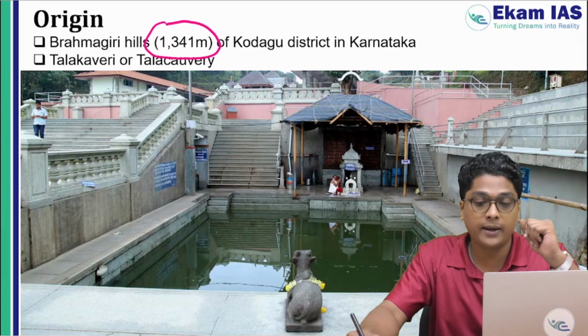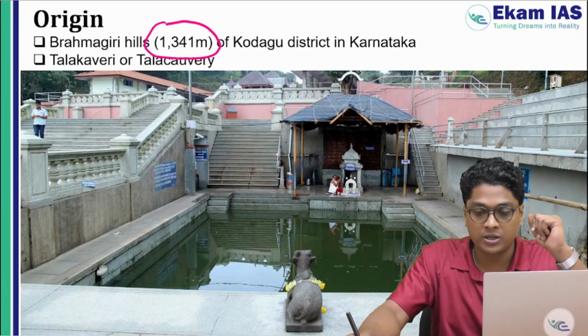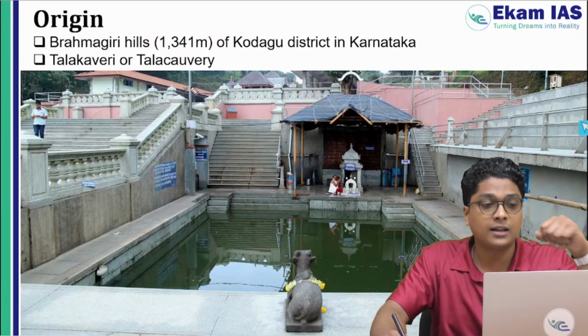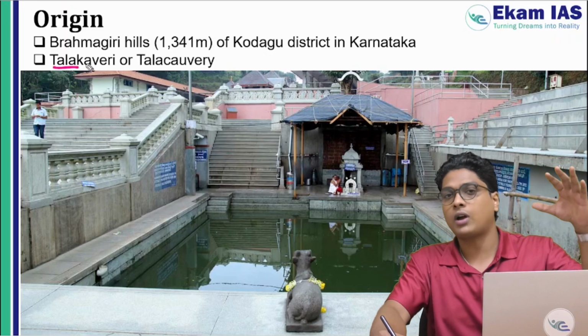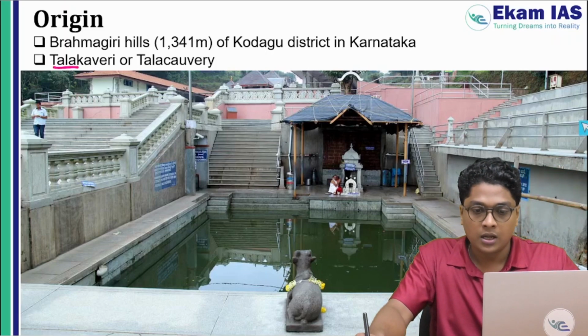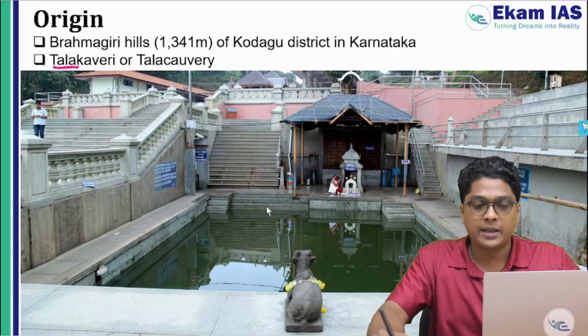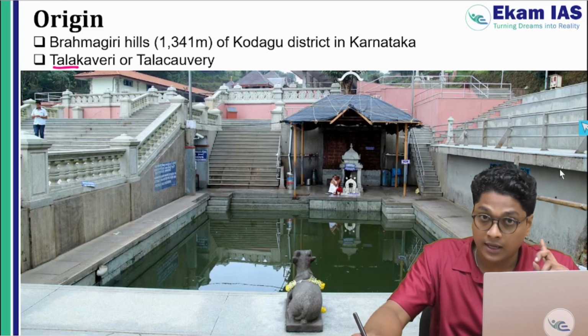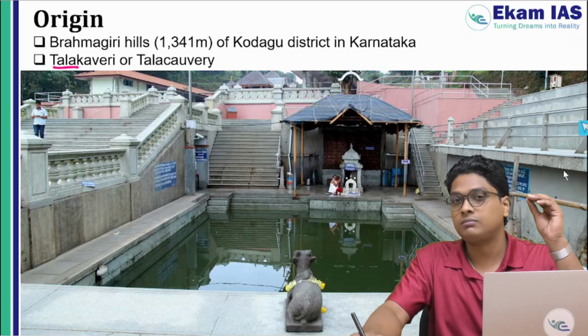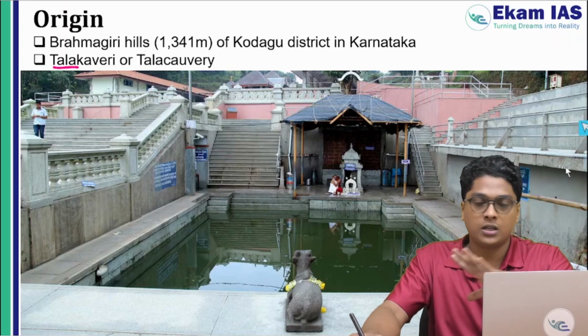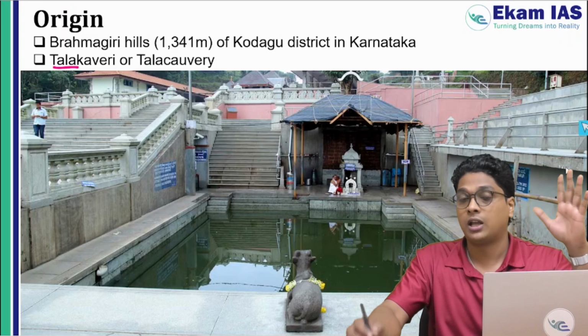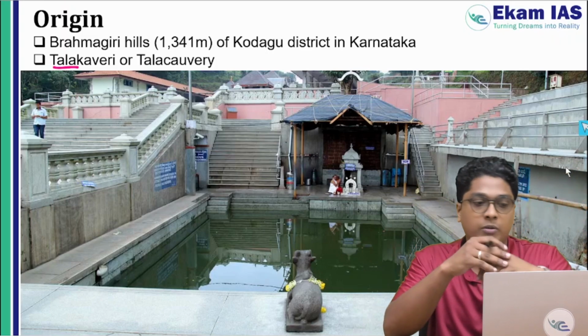Regarding the origin, you have to remember that it is in the Brahmagiri Hills, and there is a legend regarding this particular origin, related to Talakaveri. Tala means head, and Kaveri, so the head of Kaveri, where it begins. This is actually a temple. The image given here is the Talakaveri temple, where the deity is the river itself. I'm not going into the legend; if you're interested, please read it on the internet.